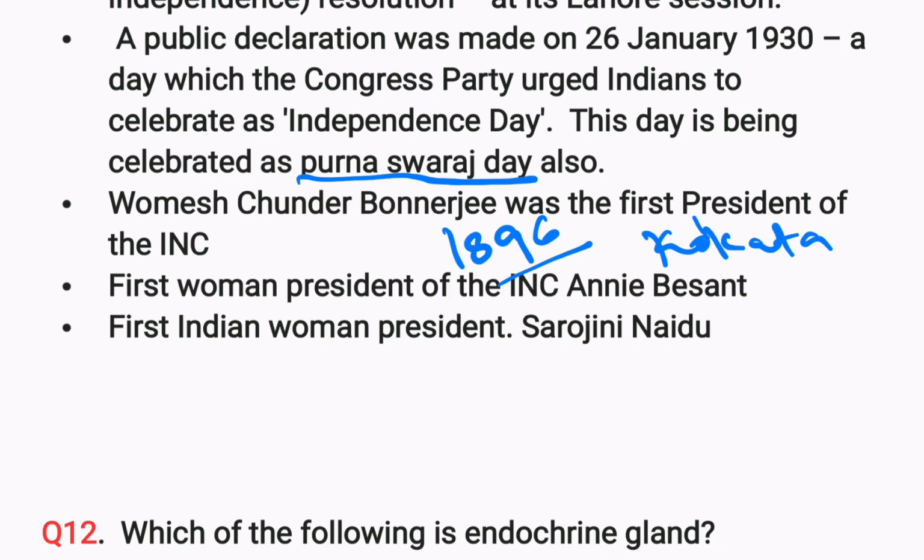Next point. The first woman president of the INC is Annie Besant. She was the first woman president of the sessions. But the first Indian woman president is Sarojini Naidu. By nationality, the Indian woman president was Sarojini Naidu.